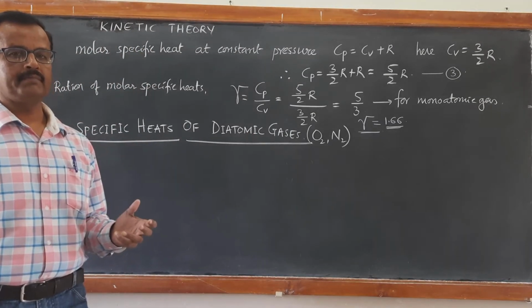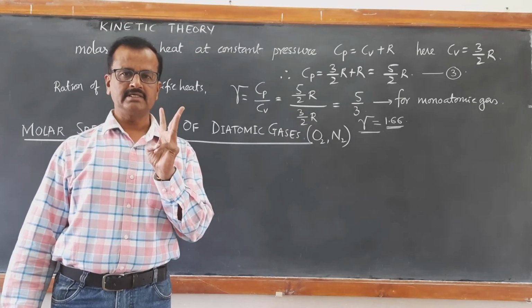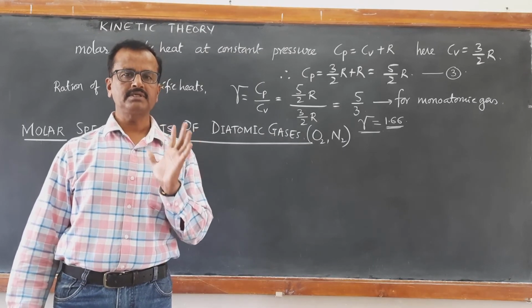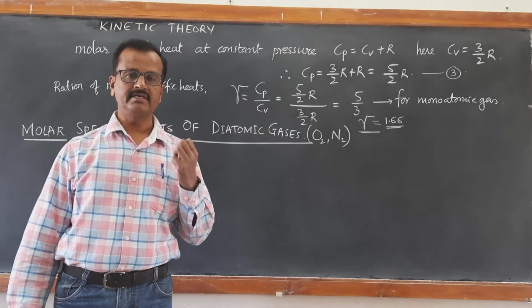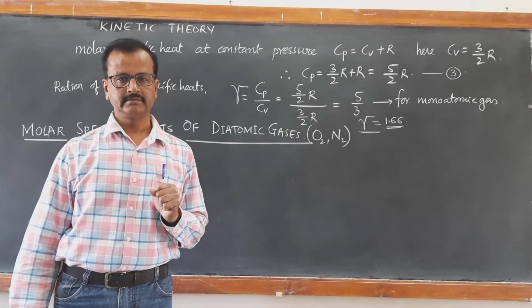Oxygen at moderate temperatures will have only 3 degrees of translational motion and 2 degrees of rotational motion. It will not possess the vibrational mode of energy. So such a molecule is called a rigid rotator.